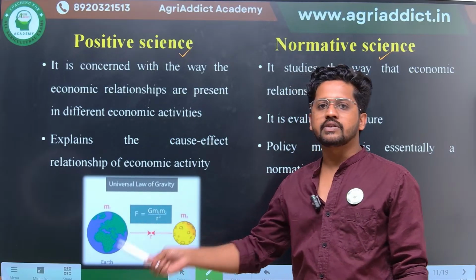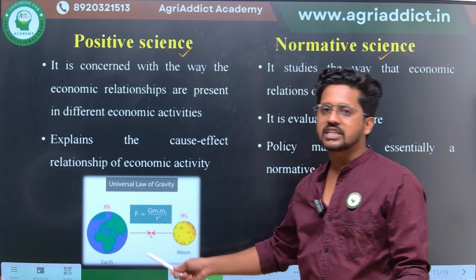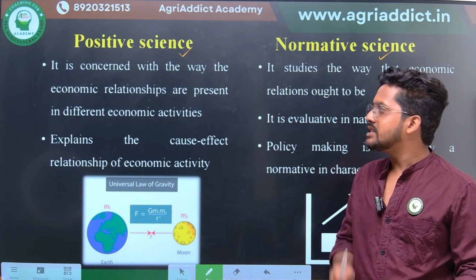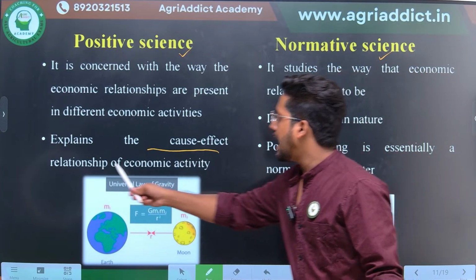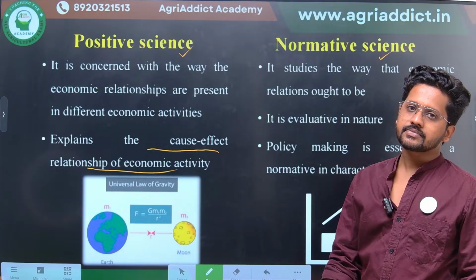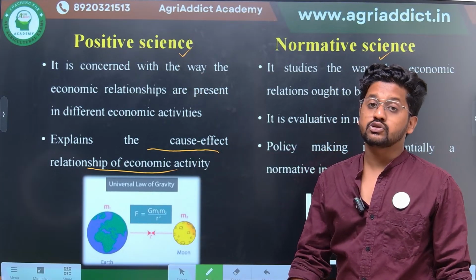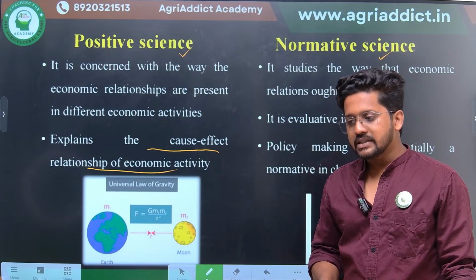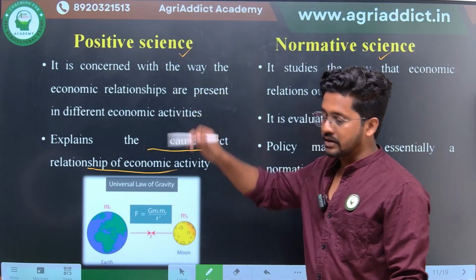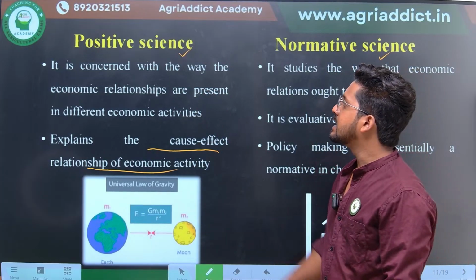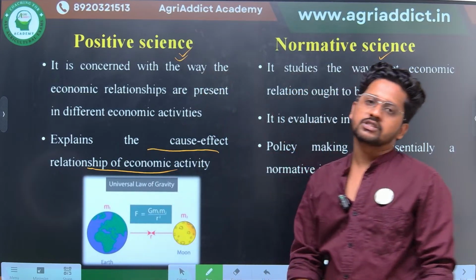What is the relationship between the gravitational force and the distance? What is the relationship between the gravitational force and the mass of the objects? It is nothing but the cause and effect relationship, right? The cause and effect relationship of economic activity will be identified by positive statements. Therefore, since much of the theories or laws propounded in the field of economics explain cause and effect, it is treated as a positive science.